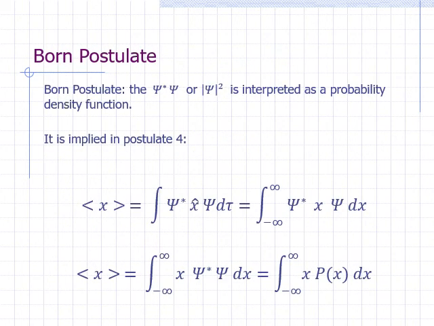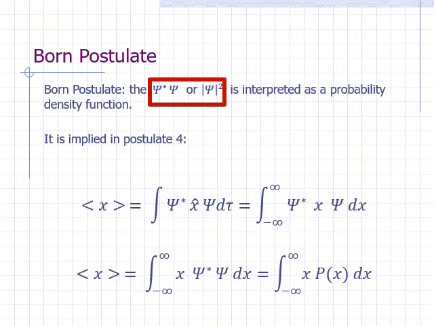In an earlier lesson, you were told that the square of the absolute value of the wave function is interpreted as a probability density function for locating particles. This is known as the Born postulate. We are not giving this postulate a number as it is actually implied in our postulate 4.